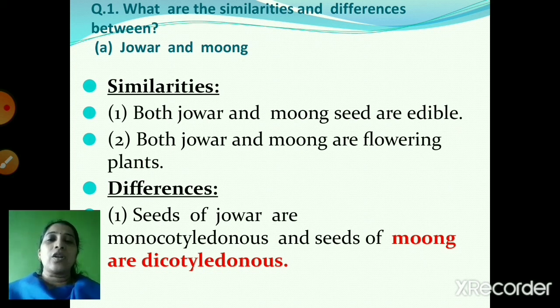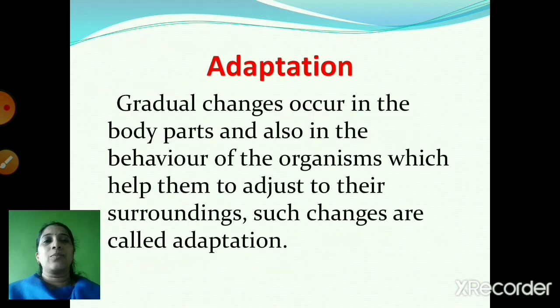The rest of the queries were pertaining to the diagrams, the differences and the definitions. So everything is going to come, children. You have to read whatever worksheets you have solved, whatever homework questions I had given, whatever written notes we have given, all the things you have to read. And as you know, the whole paper is going to be objective type. These were the doubts which you all had asked. I hope your doubts have been clarified now. So now let's move to the revision of our first chapter.